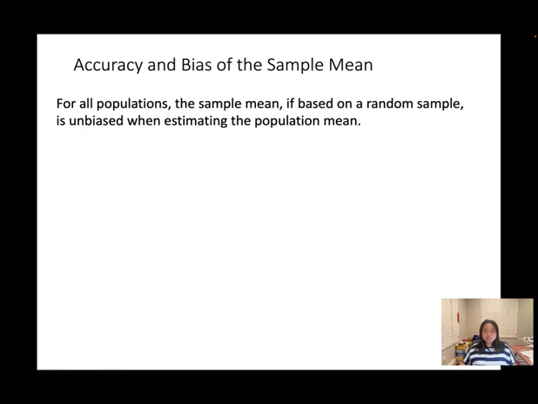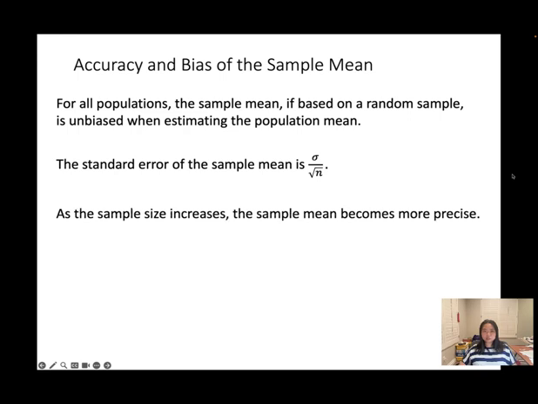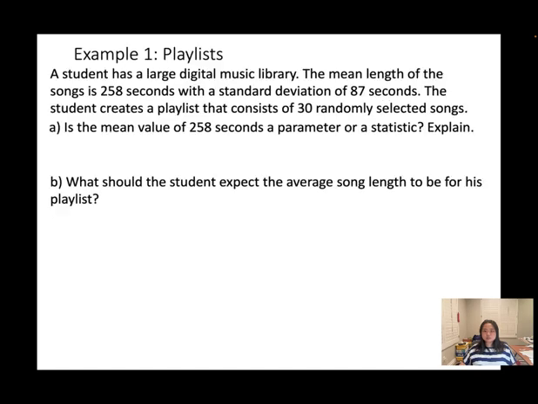For all populations, the sample mean, if based on a random sample, is unbiased when estimating the population mean. This is how we calculate the standard error for the sample mean: the population standard deviation divided by the square root of n. This is called the standard error. As the sample size increases, the sample mean becomes more precise.